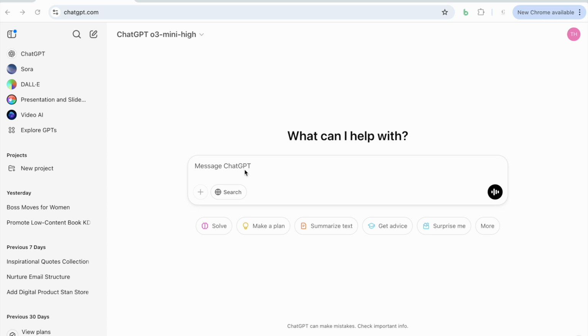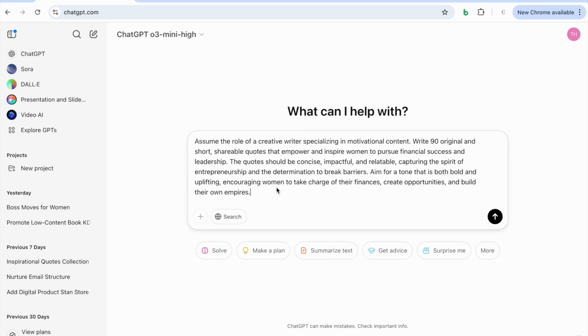So this is the prompt that I'm going to give ChatGPT. I already have it saved, so let me just paste it here. Assume the role of a creative writer specializing in motivational content. Write 90 original and short shareable quotes that empower and inspire women to pursue financial success and leadership.